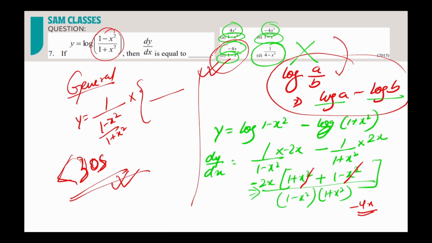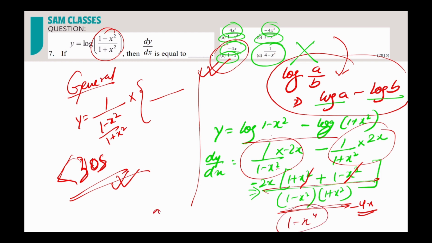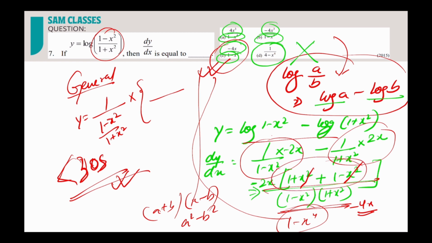That's it. Okay. So what you have done, first the log property we have used. Once we have simplified in the log form, log of a minus log of b, differentiated it. Then the moment we have taken LCM, it will be nothing but 1 minus x power 4. A plus b into a minus b. Everybody remembered this formula, correct? A square minus b square. So the other options we can remove. Now on top, the moment we do a bit of cross multiplication and we take 2x common, you can do it pretty simply. Okay. So everybody got it?